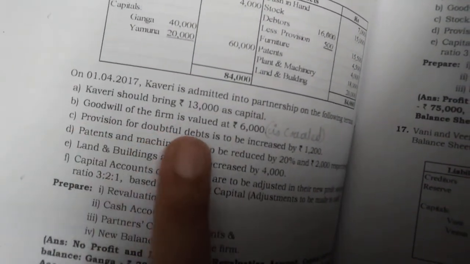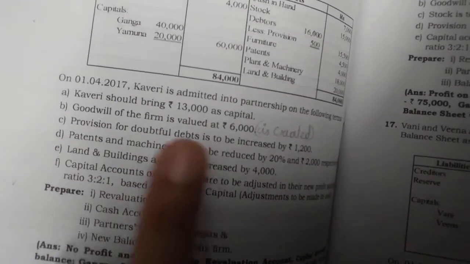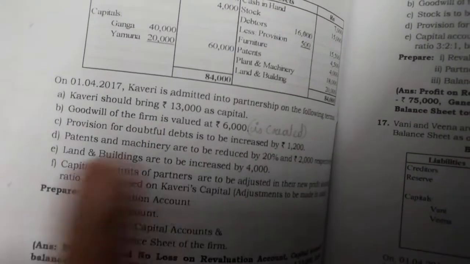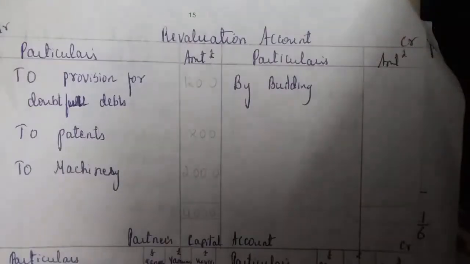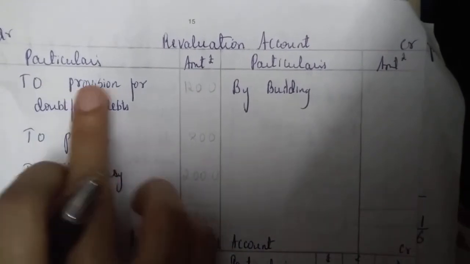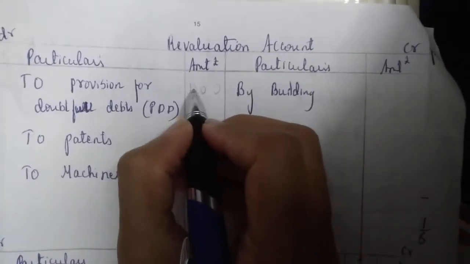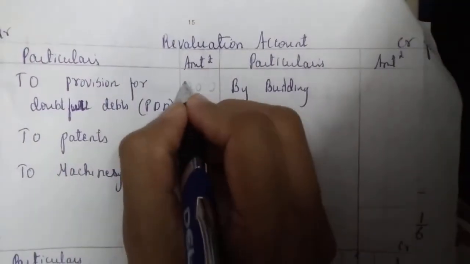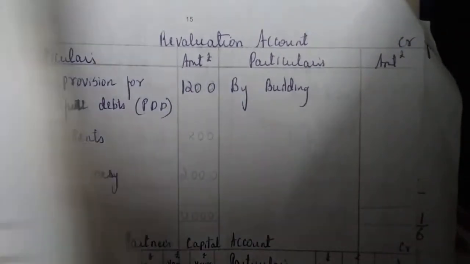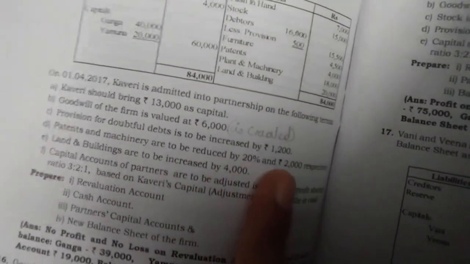Here, provision for doubtful debts to be increased by 1,200. Provision for doubtful debts is PDD. It is your expense. Your expense has increased, so where will you write? Very good, you will write it on the debit side. To provision for doubtful debts, write PDD in brackets if you want. How much is it increased by? I have told you all, whenever the word by comes, take the direct amount, 1,200. Okay, good. Next, patents and machinery to be reduced by 20% and 2,000.